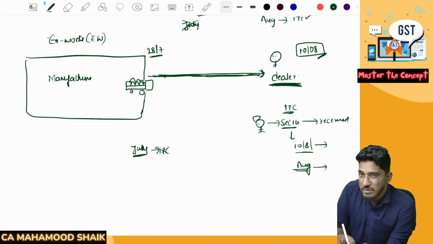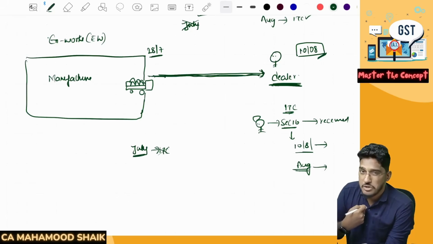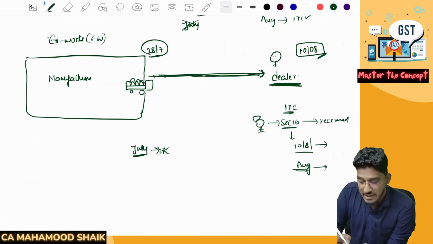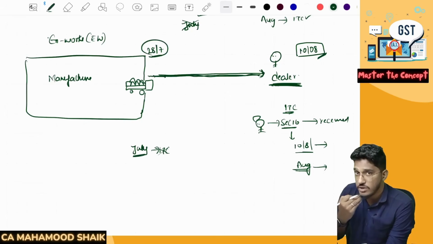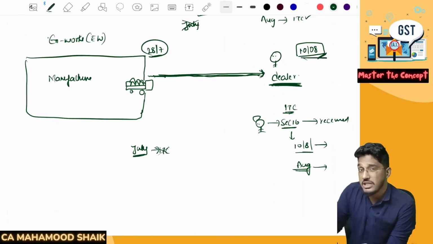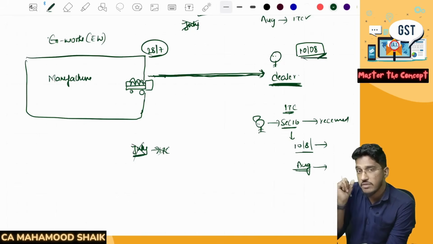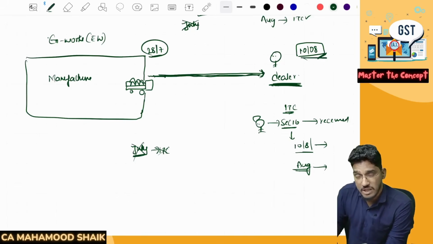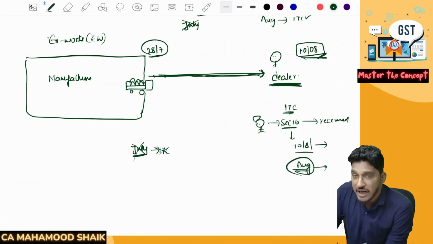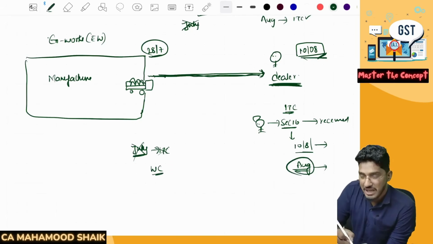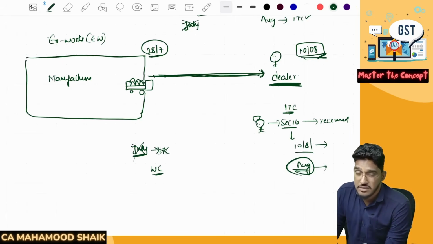But these people went to the government and complained, sir, this is creating a working capital issue for us. We are making the payment also. Since ownership is getting transferred, the manufacturer is asking for the payment on 28th only, so we are making the payment for the entire goods on 28th. But we are only receiving the goods physically on 10th of August. So even though we have made the payment, proper officers are saying we are not eligible to take the input tax credit in July. Sir, because of that, we have a working capital issue.